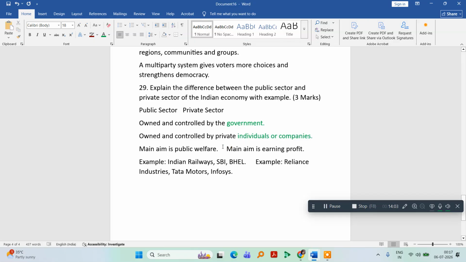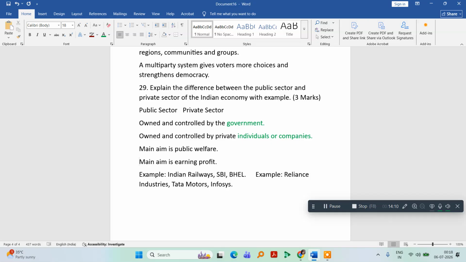The main aim of the public sector is public welfare, and the main aim of the private sector is earning profit. The public sector is owned by the government and the private sector is owned by individuals or companies. Examples of the public sector are Indian Railways, SBI, and BHEL, and examples of the private sector are Reliance Industries, Tata Motors, and Infosys.